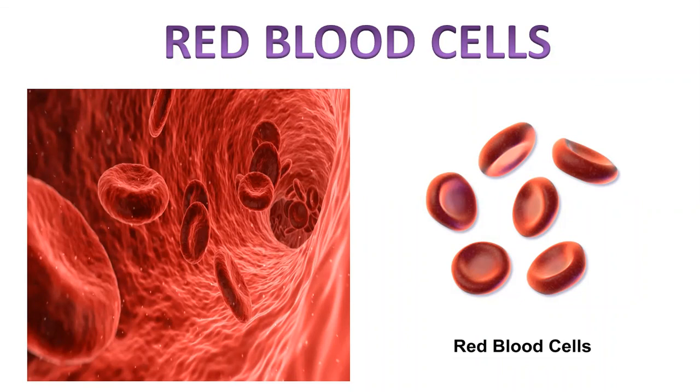Red blood cells are also called RBCs or erythrocytes. They are red in color because of the presence of a protein called hemoglobin. Hemoglobin is also known as a respiratory pigment as it helps in the transportation of oxygen and carbon dioxide. 1 milliliter of human blood has nearly 5 million RBCs, and the lifespan of an RBC is about 120 days.